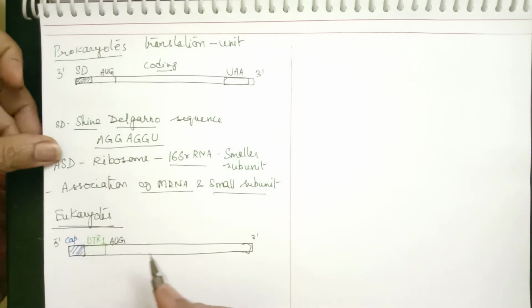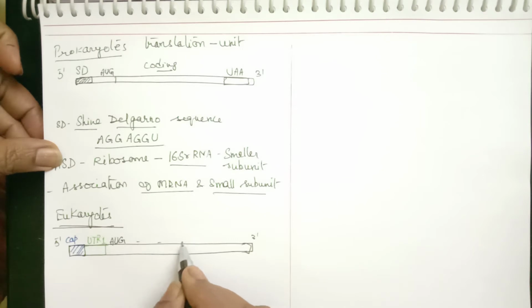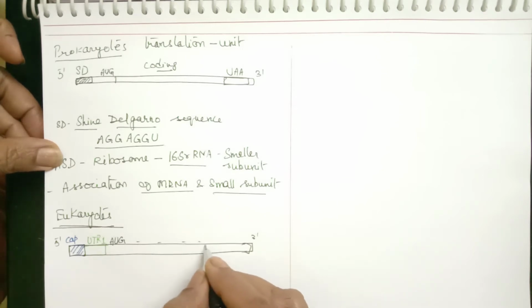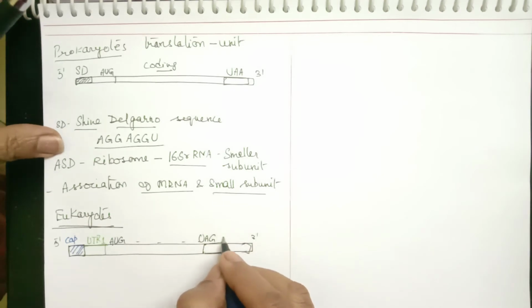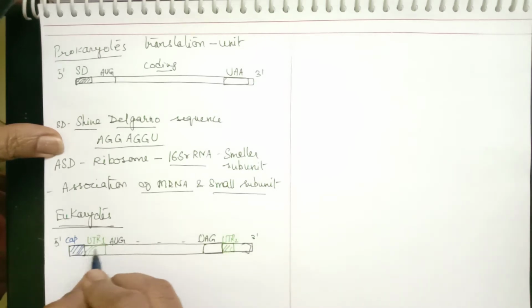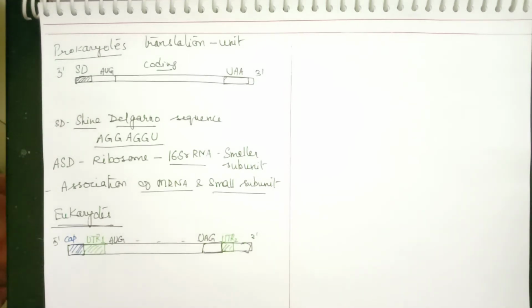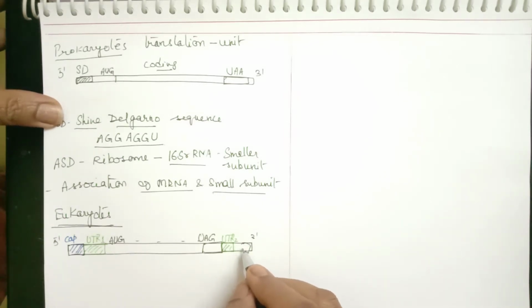And after AUG, any other codons can be present. And then there is a stop codon, any of the stop codons like UAG. And another UTR region is present, which is called the second UTR region. UTR stands for untranslated region. Followed by the last, there will be a poly A tail.